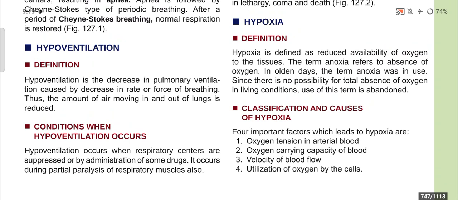We are discussing the disturbances of respiration, and in this continuation of that video we are discussing hypoventilation. Hypoventilation is a decrease in pulmonary ventilation caused by a decrease in rate or force of breathing, and thus the amount of air moving in and out of the lungs is reduced.